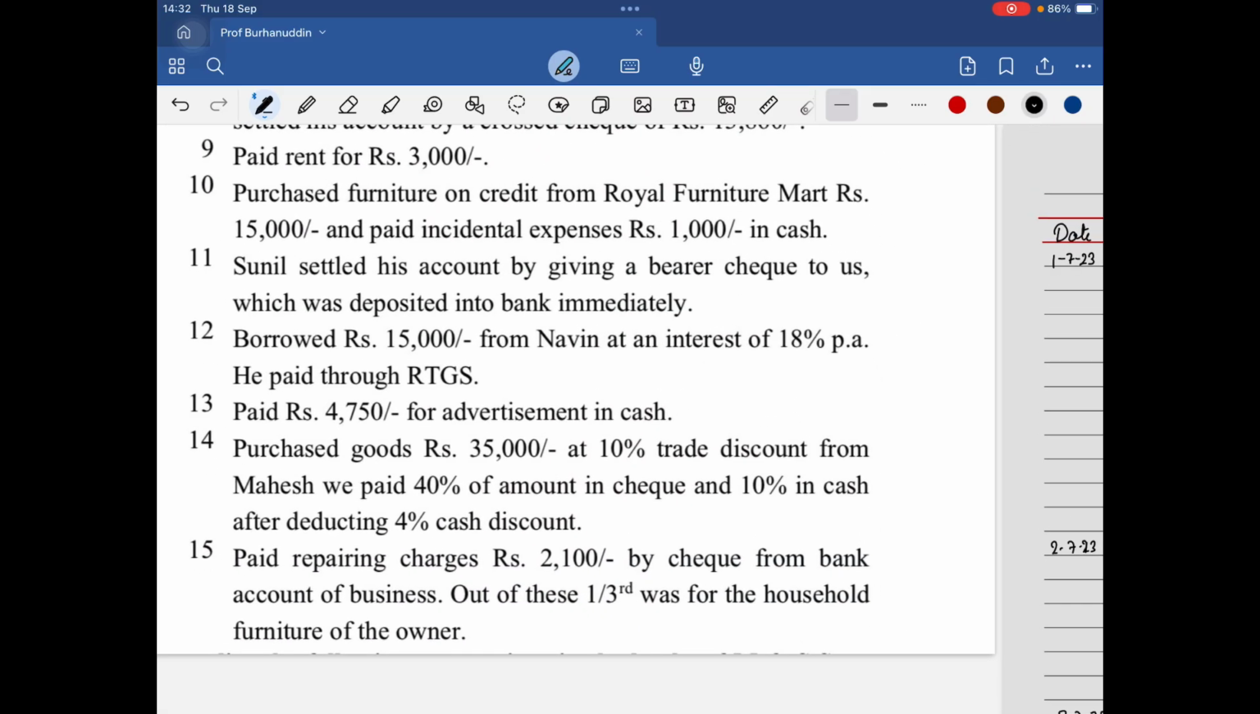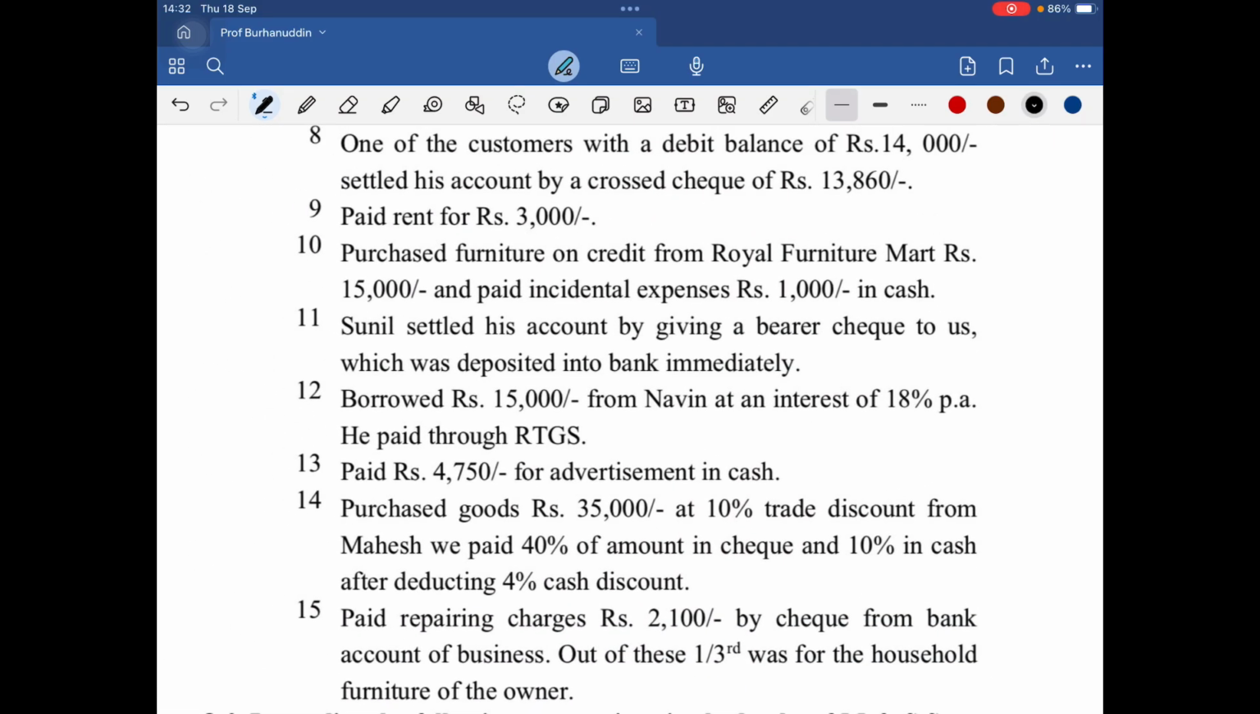Done. Next one that we are having is purchase goods of rupees 35,000 at 10% trade discount from Mahesh. We are going to first subtract 10%, and whatever the amount is, we will do the calculation on that. 35,000 will never appear in the books of accounts because we are given the trade discount. So we'll subtract the trade discount and then only we'll record it.